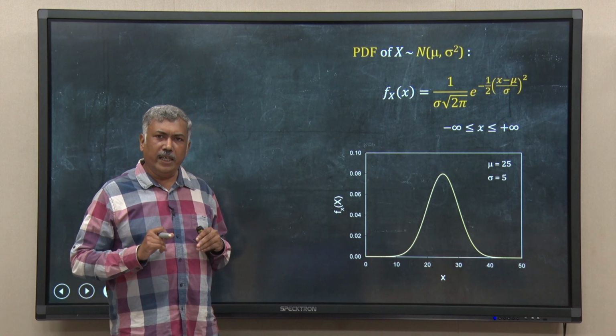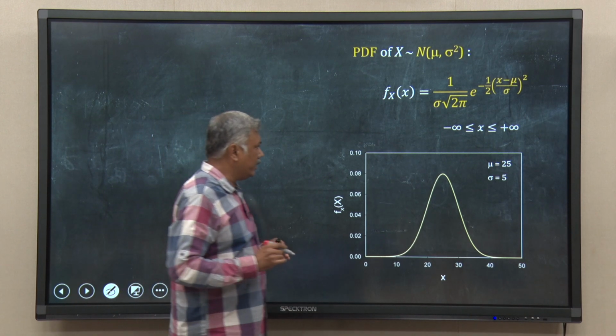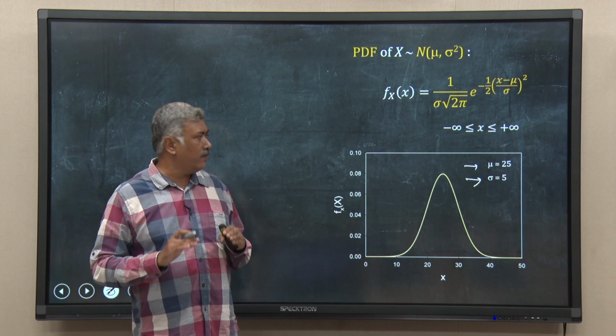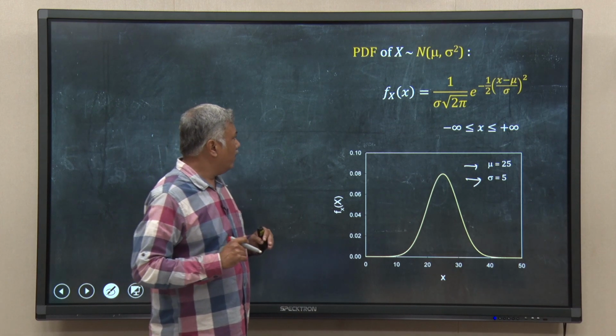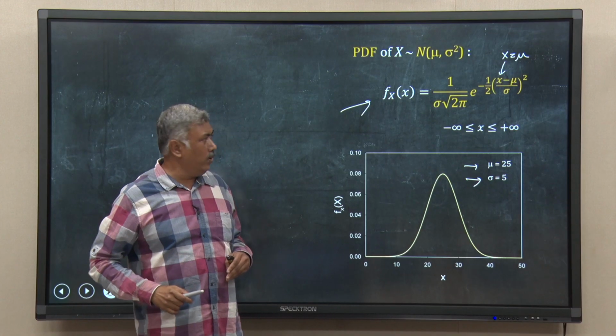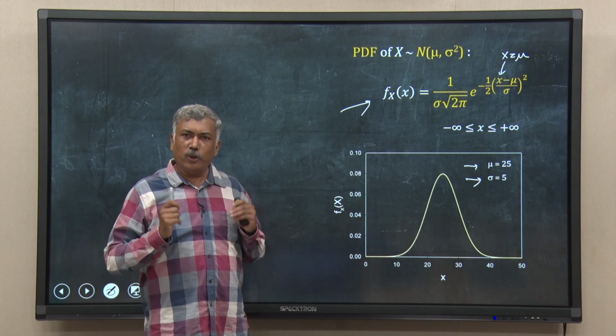So, what I have done here, I have made a plot where I have decided that the mean mu is 25, and sigma, that is the standard deviation, is 5, right. Now if you look into the PDF, when x is equal to mu, when x is equal to the mean value, then x minus mu is 0.